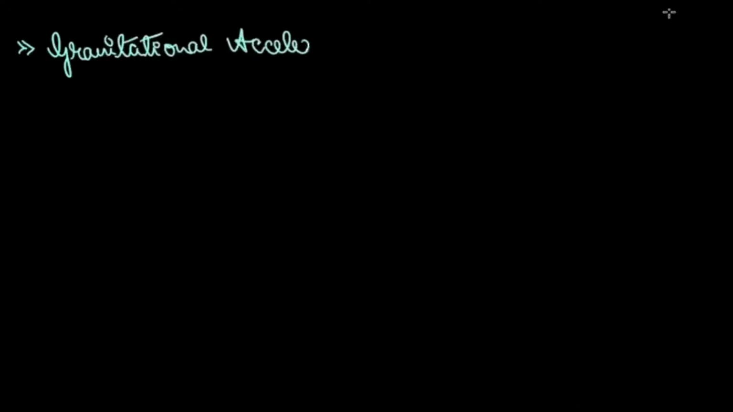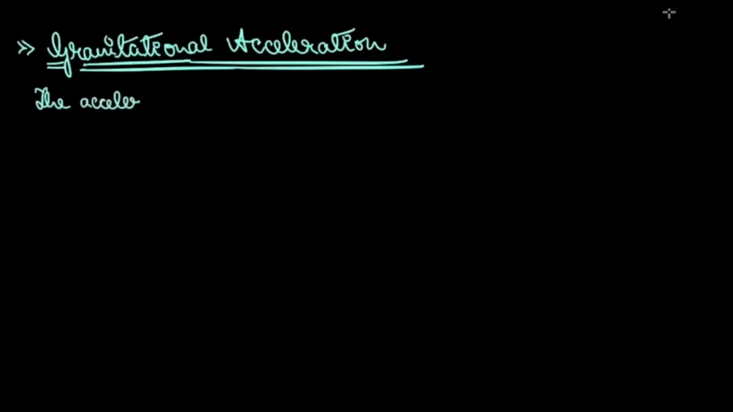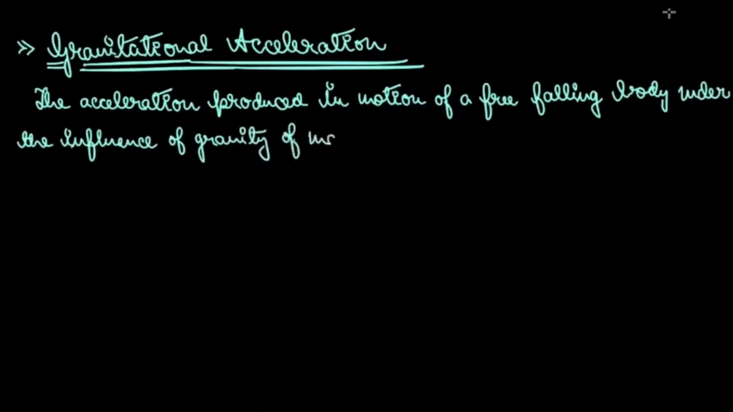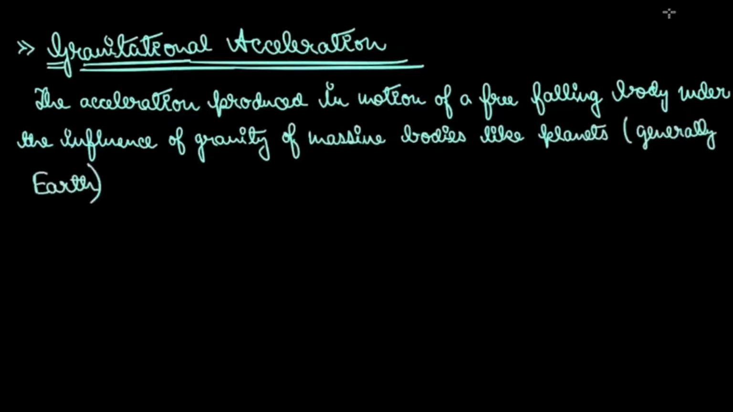Gravitational acceleration. The acceleration produced in motion of a free falling body under the influence of gravity of massive bodies like planets. Here we consider the Earth, generally the Earth. So let me explain this sentence. The acceleration produced in motion of a free falling body.